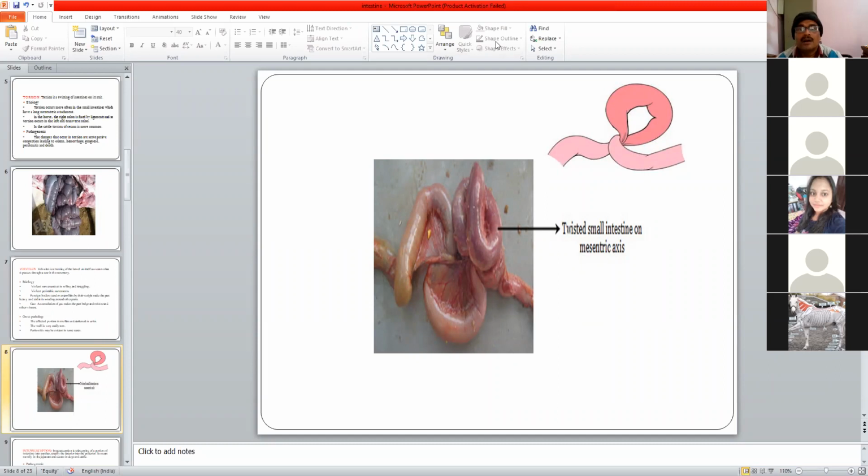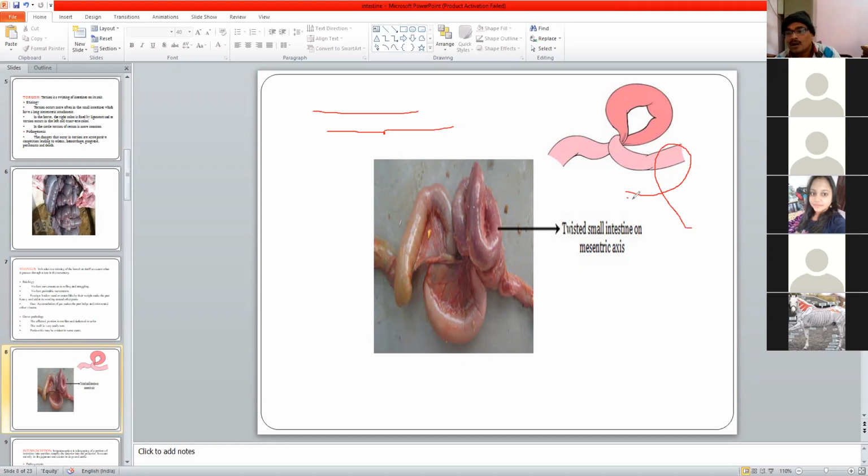Torsion is, just a minute. Torsion आपको अगर क्लियर नहीं है तो देखो, if you can see what torsion is, say for example this is intestine, and in case of torsion it will get twisted like this. Okay, वो अपने में ऐसे ट्विस्ट हो जाएगा. इसमें थोड़ा अलग है कंडीशन. यहाँ पे मेजेंट्री क्रॉस करके it will get into a knot like structure.